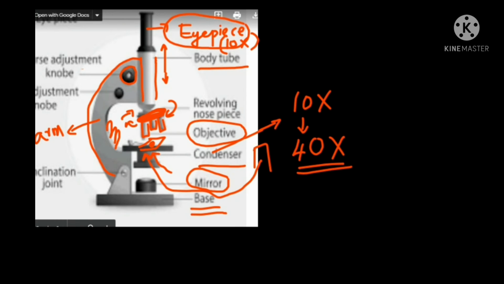Then another screw is there. This screw is called the fine adjustment screw. If the image you're seeing looks blurred and not clear, you can turn this fine adjustment screw to make it clearer. So these are the parts of a compound microscope. The important parts are the eyepiece lens, the objective lens, then two screws, the coarse adjustment screw and the fine adjustment screw, then the mirror. That much is important for your syllabus.